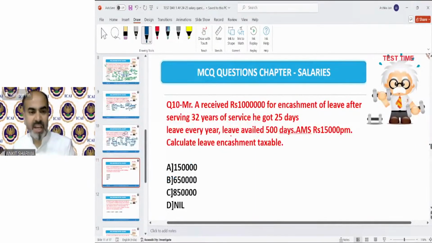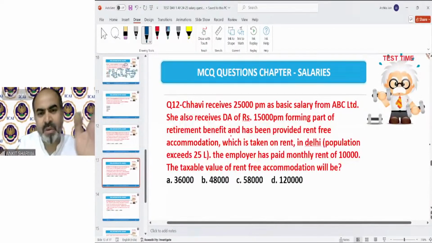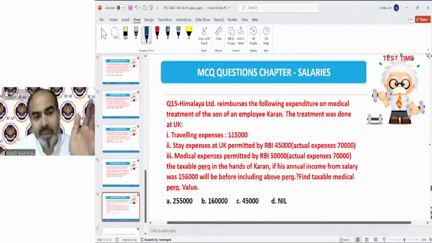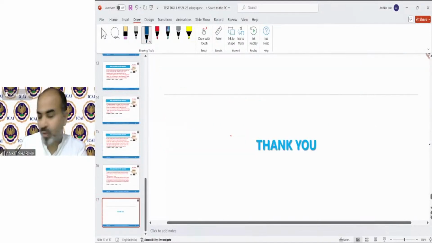This is also for leave encashment. You can try it yourself. Now this is a rent-free accommodation question. You have to solve it in 2 parts because I need to discuss the long questions. So I just want to move on to the long question given in the mock test paper. If we have spare time, I will solve 11, 12, etc. But these are simple questions for rent-free house and car perquisite. Go through them, and if there is any problem, I am going to solve it. The last question is for medical perquisite. Fine. So let me move on to the mock test paper question.